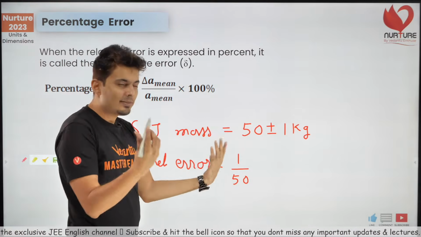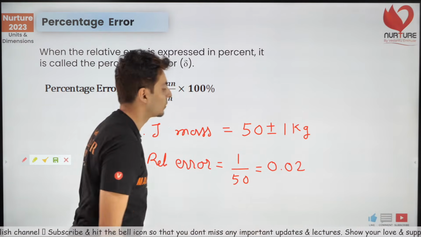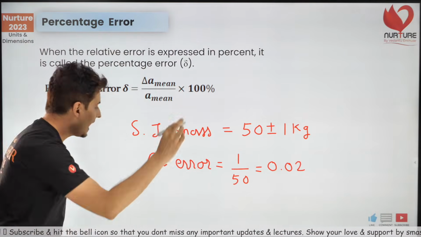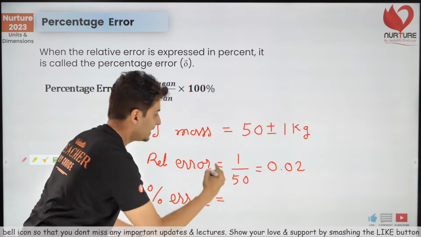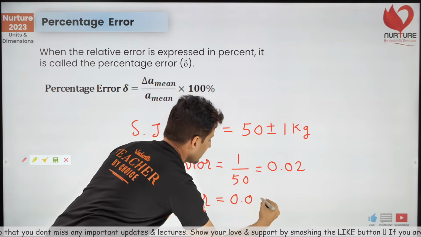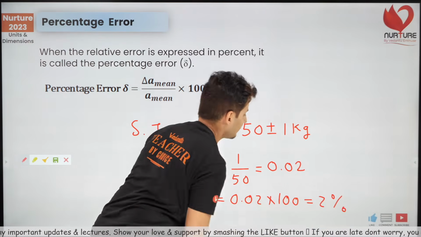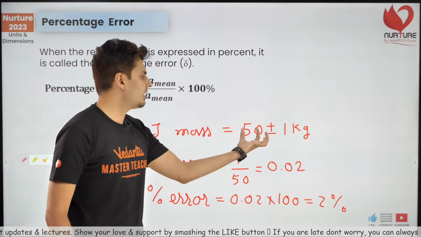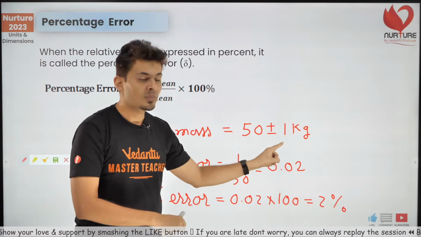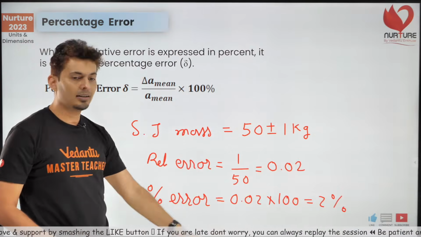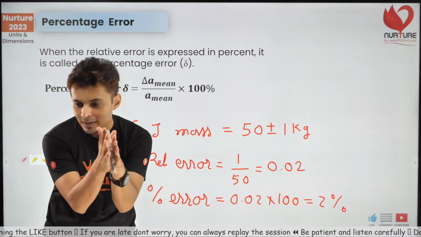So basically the fractional error or the relative error is nothing but 0.02. Yes, that's the meaning of that. And if I ask you percentage error, it means this number multiplied by 100. So it is basically a 2% error. Yes, there is a 2% error because out of 50 kg, you are not sure of that 1 kg. So that is a 2% error in the reading. As simple as that. Yes, is that clear?